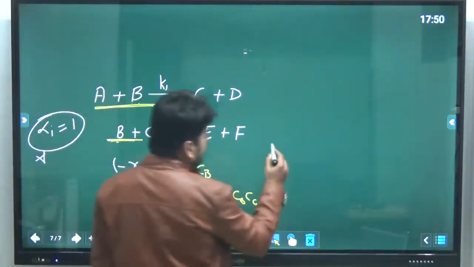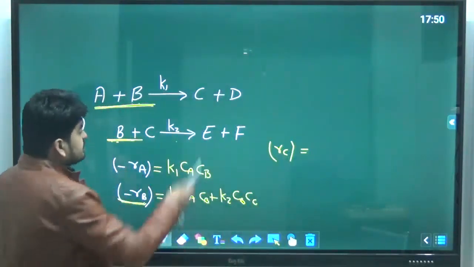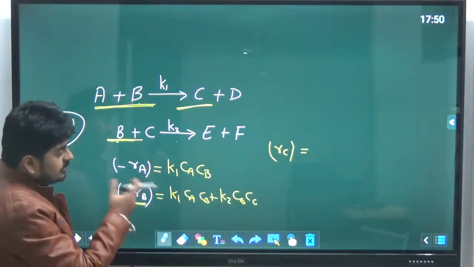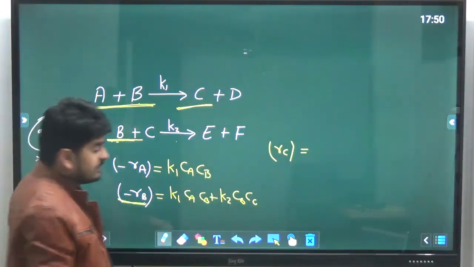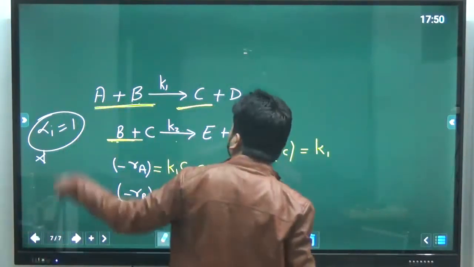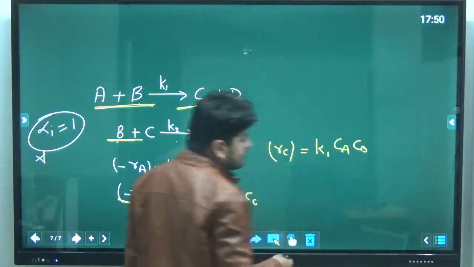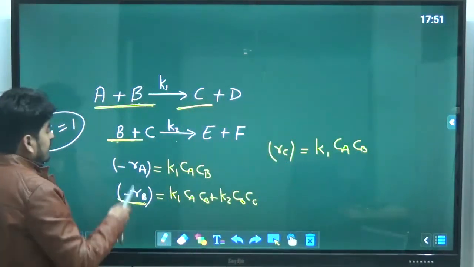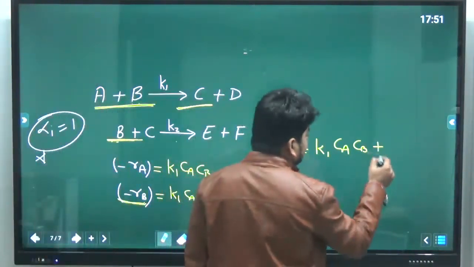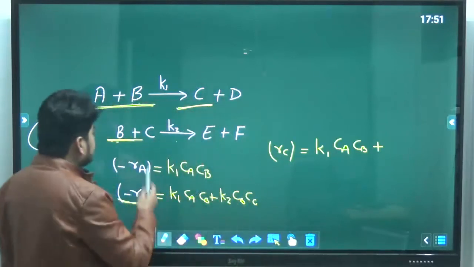Now, if I talk about Rc, then C is the product participating in the first step, and I am talking about the formation of C. So it will be K1 times the concentrations of reactants. What are the reactants? A and B. But C is also participating in the second step. Obviously when it is participating in other steps, we will add all those values.